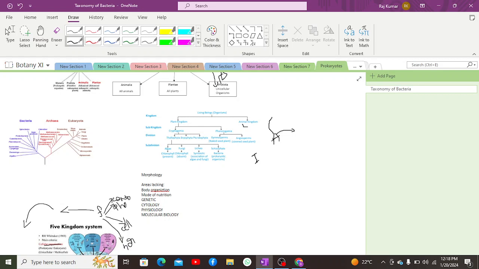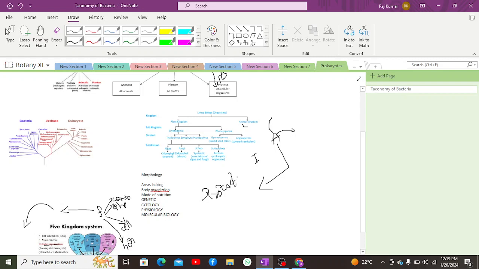As this stage was missing, it showed a dissimilarity between algae and plants, due to which they decided to put multicellular algae into protista, and at that moment they renamed protista as Protoctista.